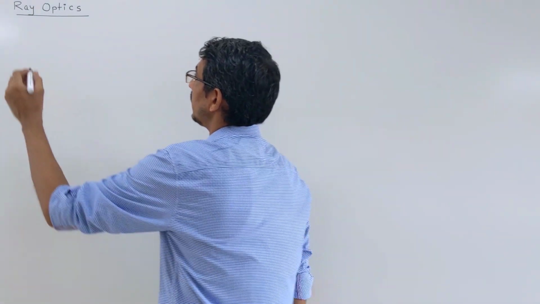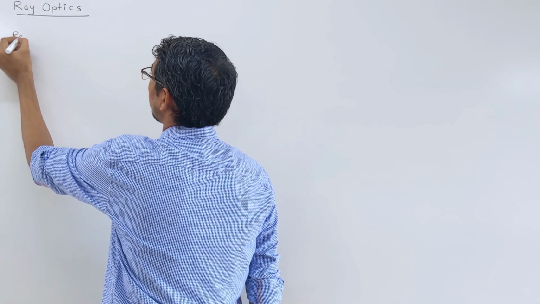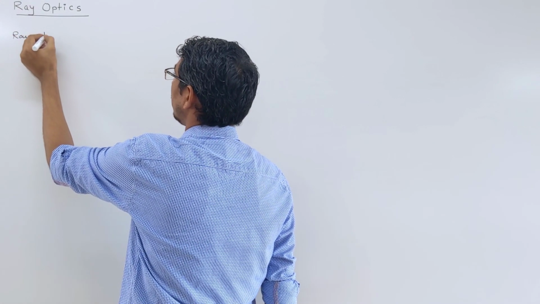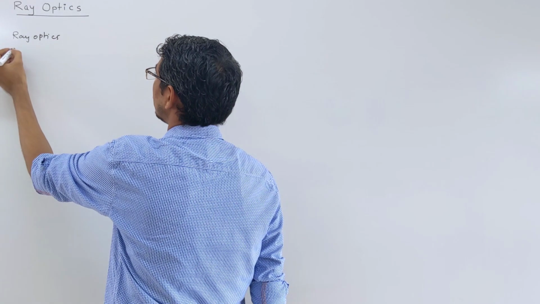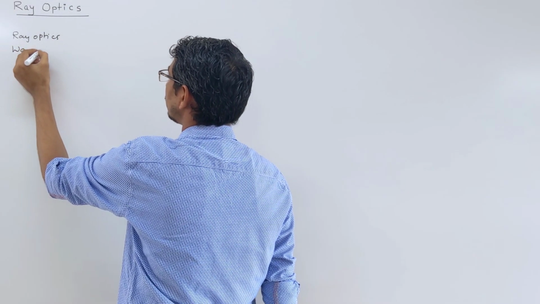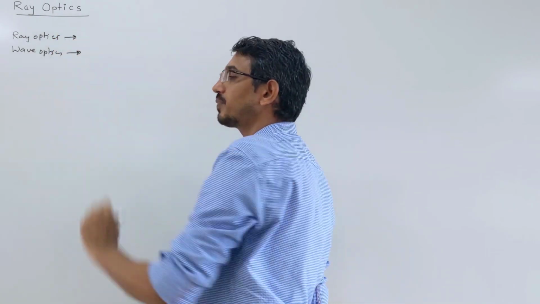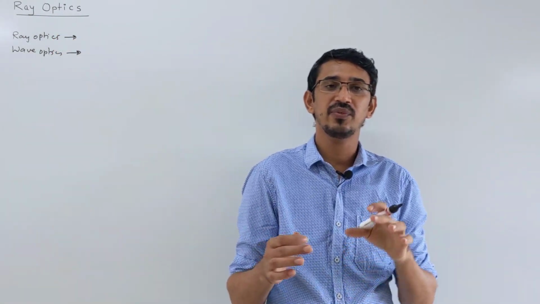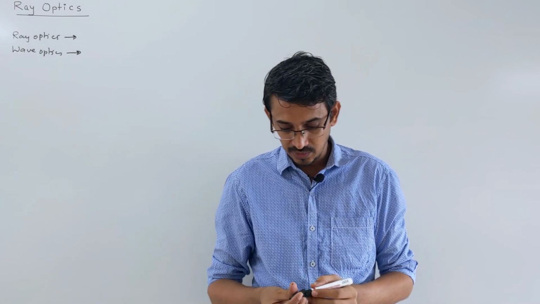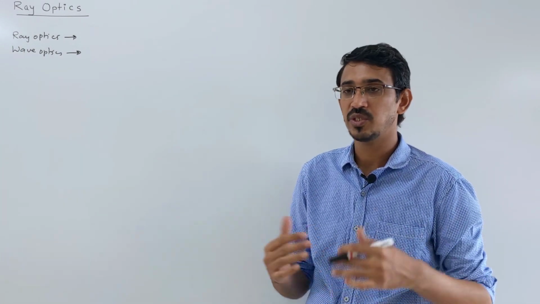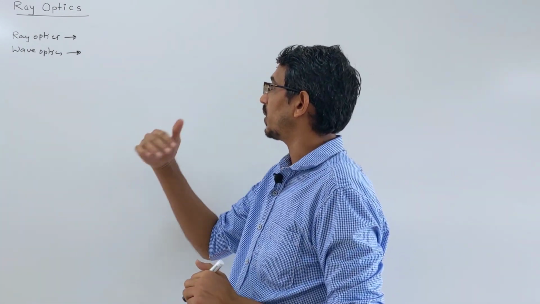So optics we divide into two parts. One part is called ray optics, as I wrote like a heading here, that we are learning here, and the other part is called wave optics. In optics we learn the nature of light and the phenomena it causes. There are two ways of learning the nature and properties of light.